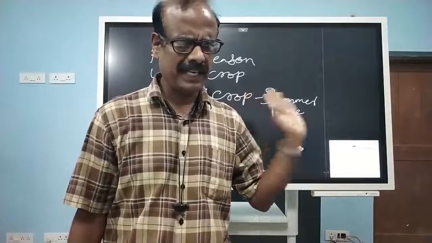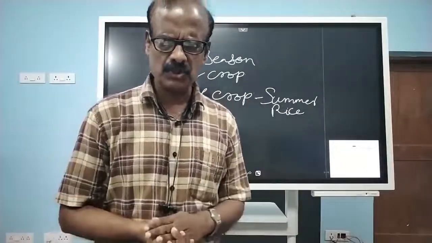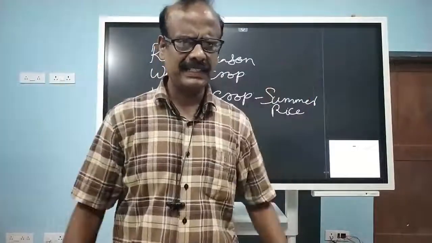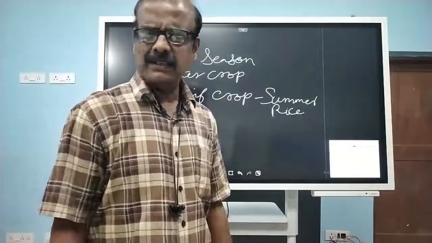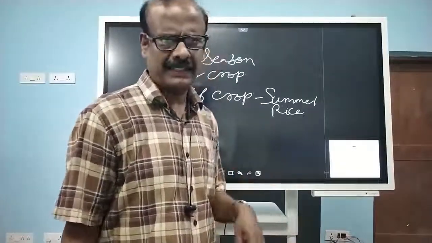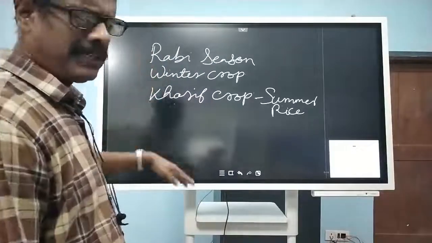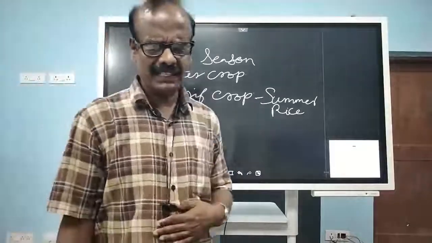It is seen almost all over the country. This Kharif crop is grown all over the country, even in Jammu Kashmir, during the summer season, because the entire country is having a very hot season. So it is there all over the country. Okay, then regarding rainfall and temperature, I already told, and these two seasons are there.